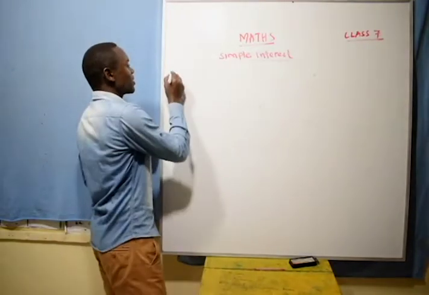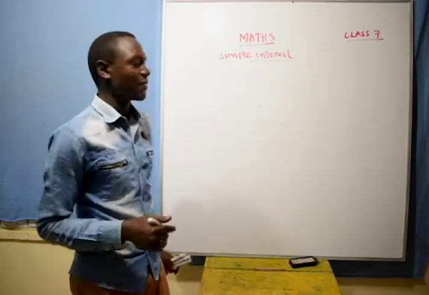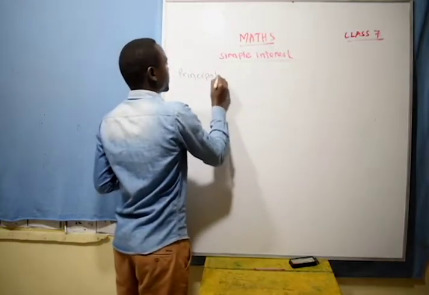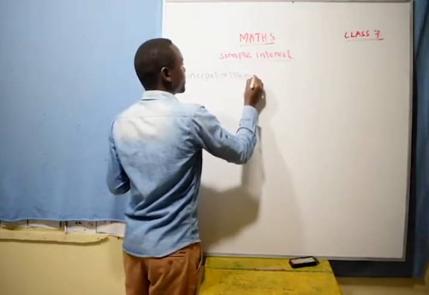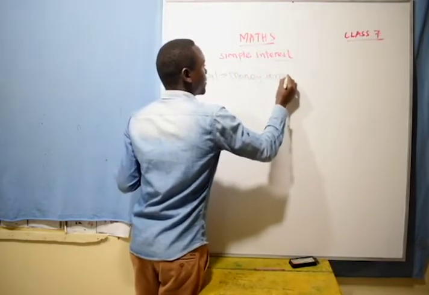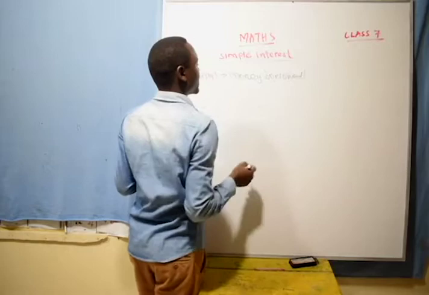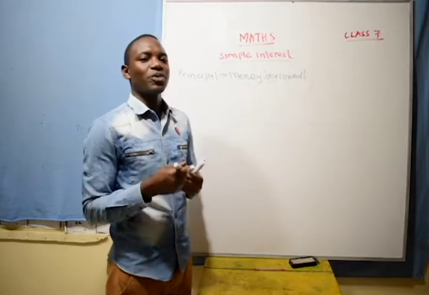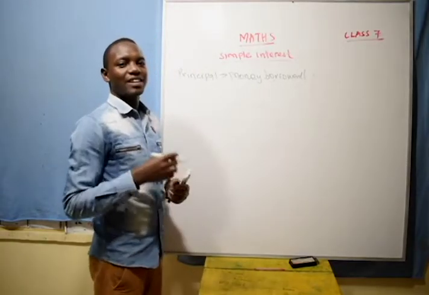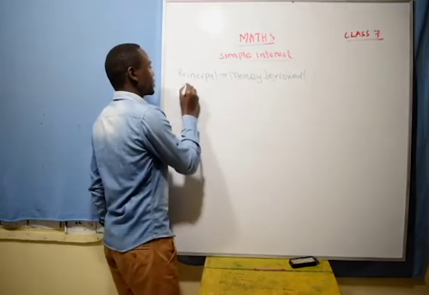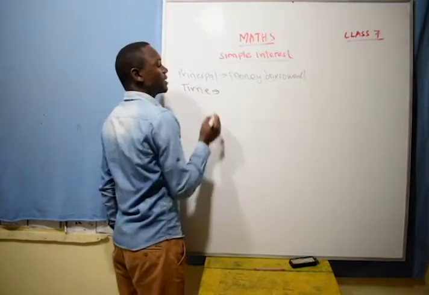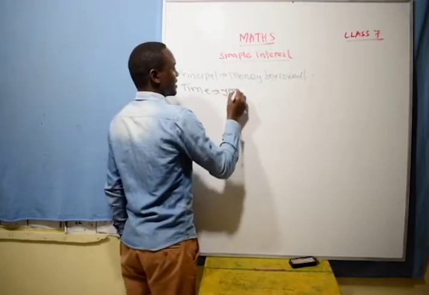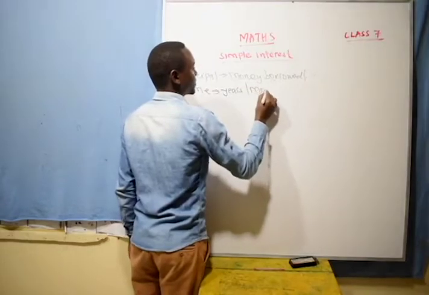The amount of money borrowed or deposited in a bank or in a financial institution is called the principal. That's the duration that the money stays in the bank, or you borrow the money and return after a certain period. That period of time is called time. When calculating simple interest, time is given either in years or in months.